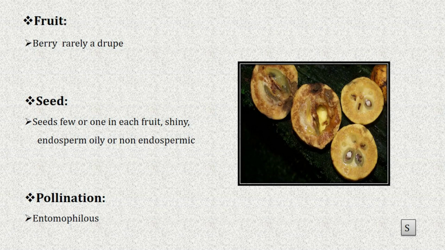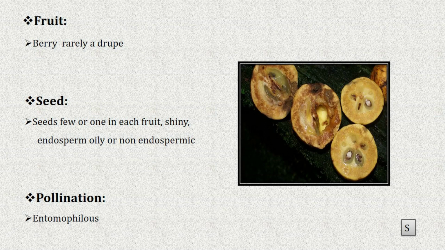In this family the fruit is a berry, rarely a drupe.